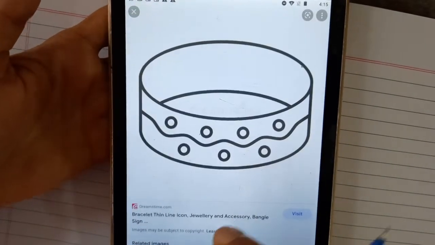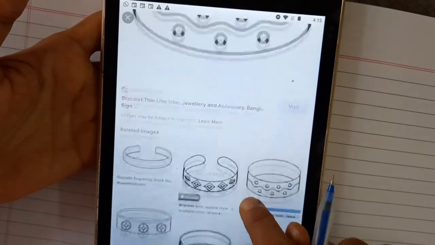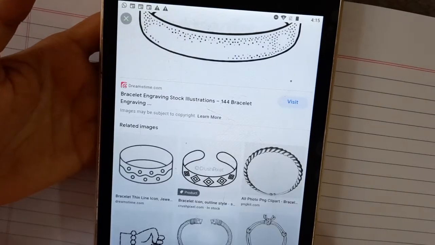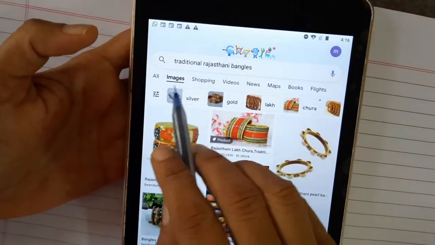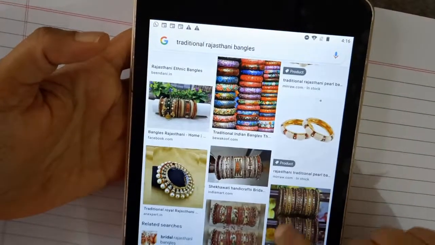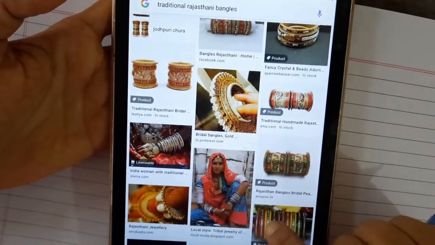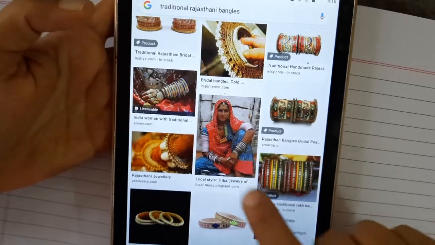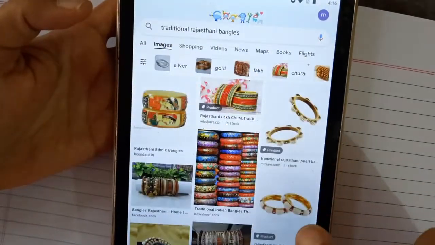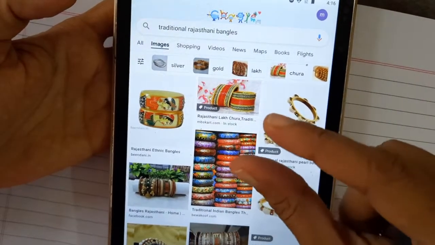Now to decorate these bangles and make the design, you type in here traditional Rajasthani bangles. You will get many pictures of the traditional Rajasthani bangles. You will have to take a printout of these pictures, the miniature pictures, the small pictures.